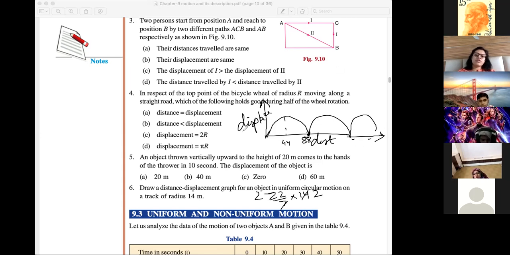Just draw this type of graph, okay? 88. This will be 88 plus 88. How much will this be? 132. This will be 132. Okay, so this type of graph you will get. The answer for question number 6 will be this.